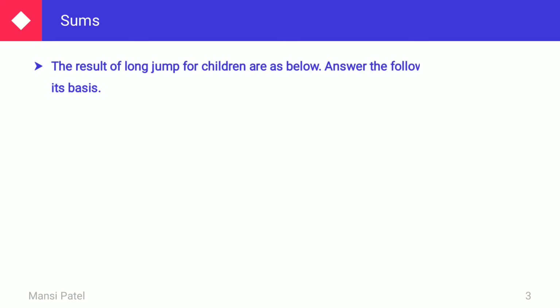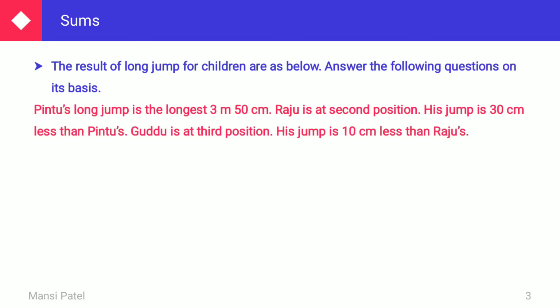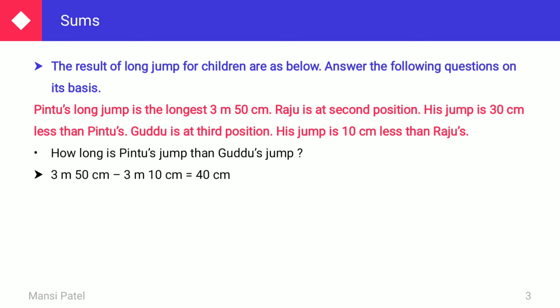Now again regarding this table, I am giving one another question to you. The third one is: how much longer is Pintu's jump than Guddu's jump? As we already know the measurement of both long jumps, again here they were given the comparison between Pintu's long jump and Guddu's long jump. So Pintu's long jump is 3 meter and 50 centimeter.